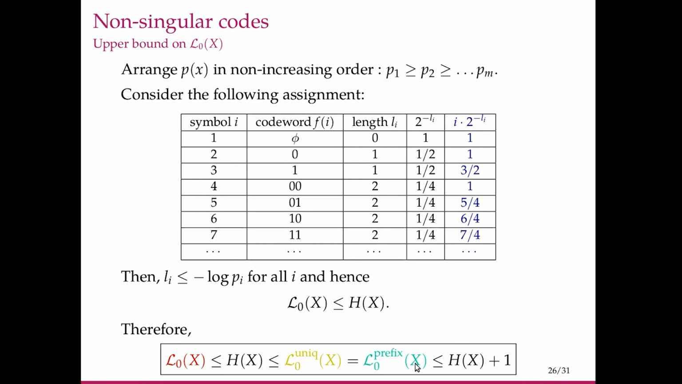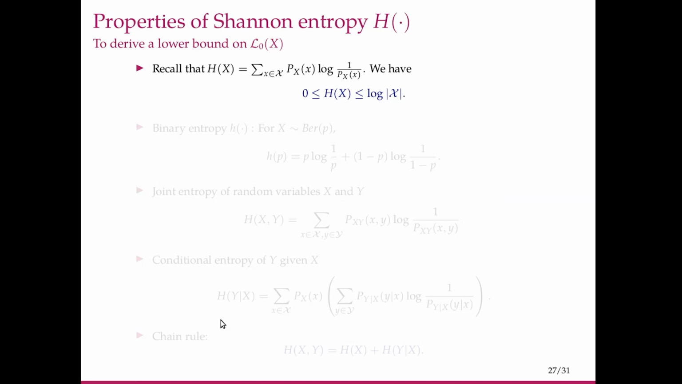So now we have more or less got the whole characterization, except for the lower bound on L0 of X. So now let's try to get a lower bound on L0 of X as well. Towards that, we will need certain properties of Shannon entropy, which we did not derive earlier, but using these definitions, they can be derived. So we have 0 less than or equal to H of X less than or equal to log cardinality of the alphabet. H of X is equal to 0 when X is a constant, and equal to log cardinality of X when X is uniformly distributed on the script X.